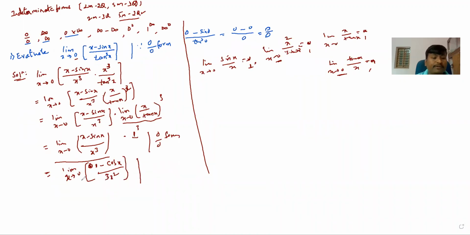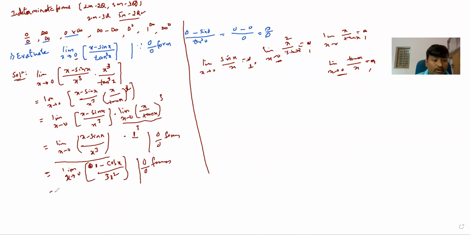After differentiating, again you can check. Substitute 0 in place of x. 1 minus cos 0 is 1. Remember, 1 minus cos 0 is 1. So 1 minus 1 is 0, divided by 3 times 0 squared, which is 0. Again a 0 by 0 form it is.